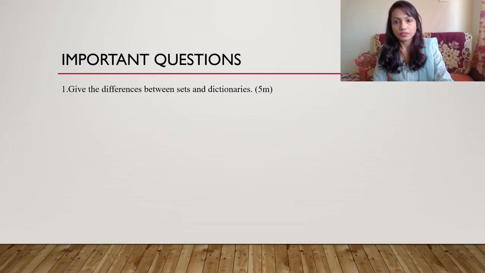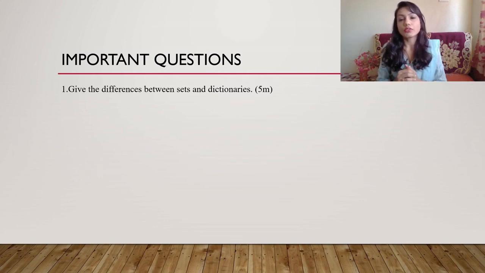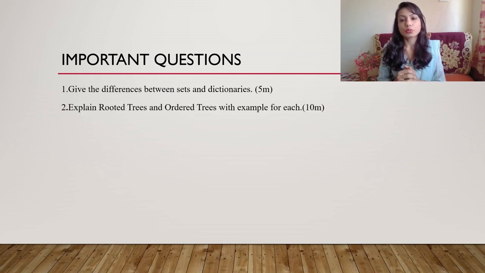In this video we saw basically two types of non-linear data structure, that is trees and sets and dictionaries. Now let's see some of the important questions on this section. One question can be: give the difference between sets and dictionary for 5 marks. Explain the rooted tree and ordered tree with example for 10 marks. These two questions are very important from the exam perspective.